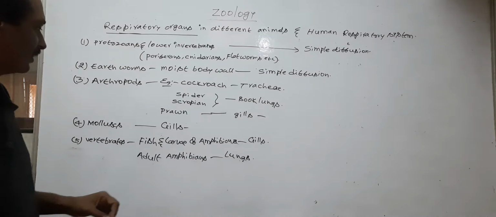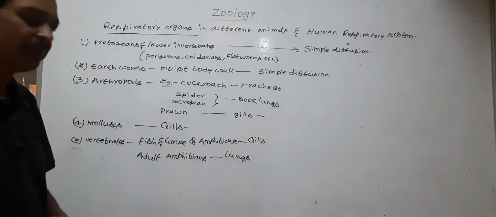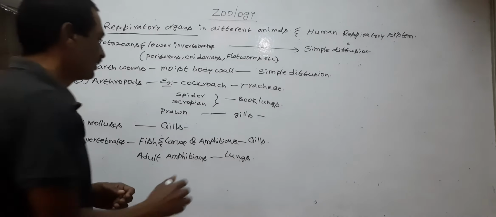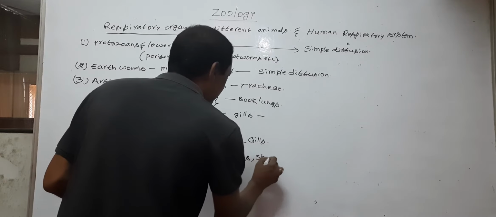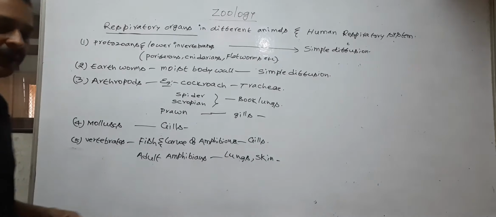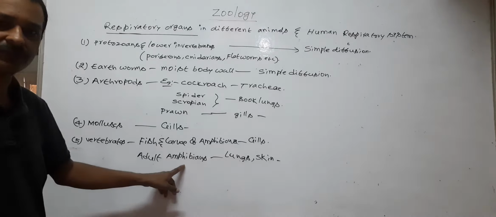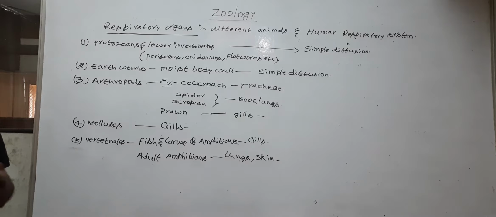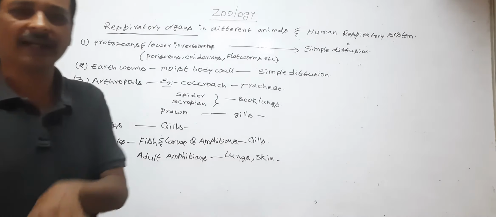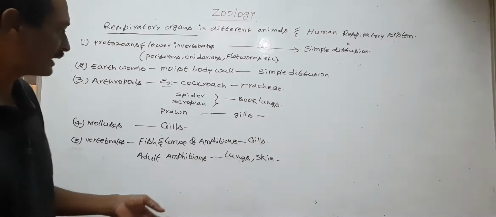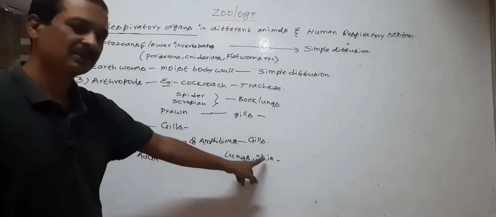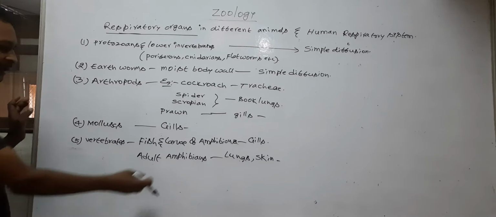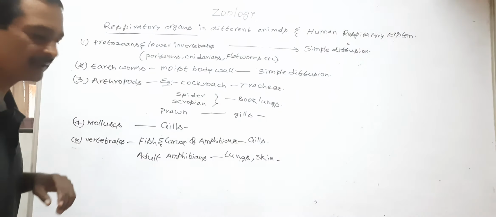In water, adult amphibians respire through their skin. So lungs and skin are the respiratory organs of adult amphibians. Example of an amphibian is frog. Frog lives in water and on land, so frog respires through lungs and skin.